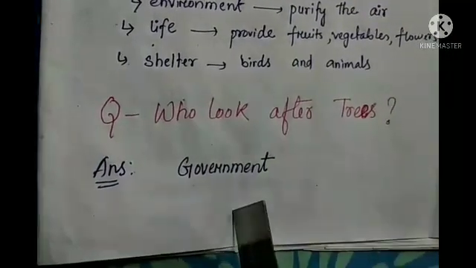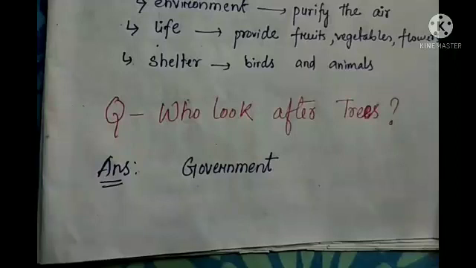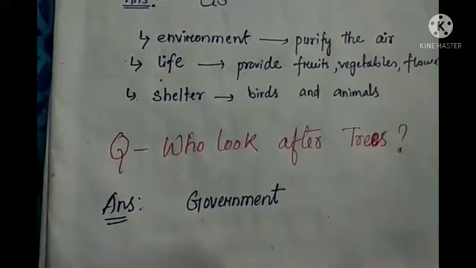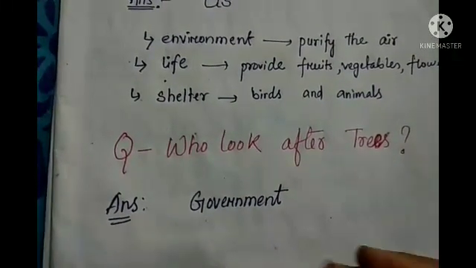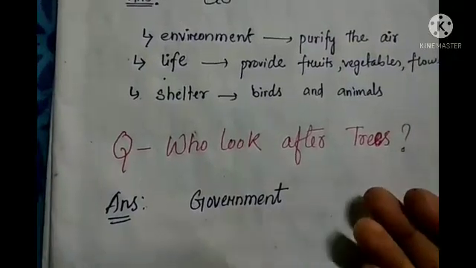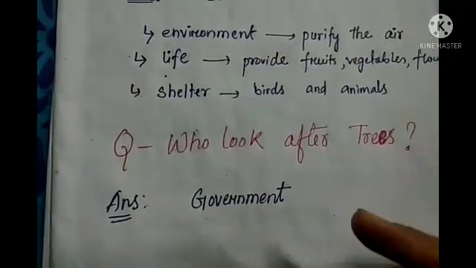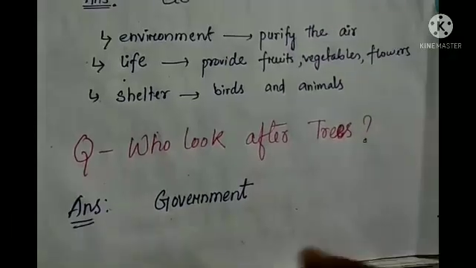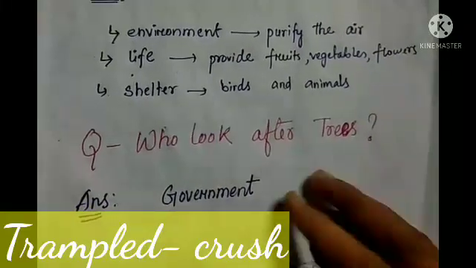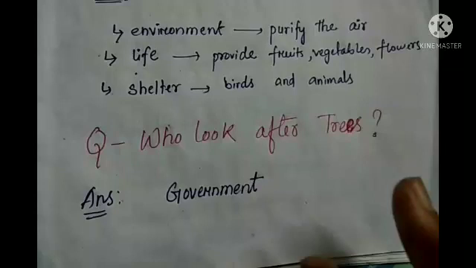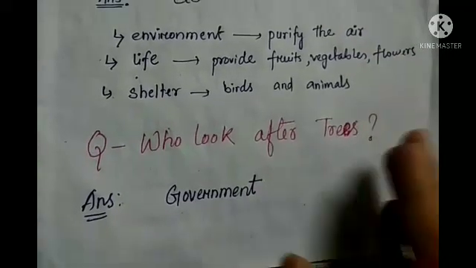For that they build fences, then metal cages, to protect them from being eaten by cattle, or being uprooted or trampled upon. So the government takes full responsibility to protect them.